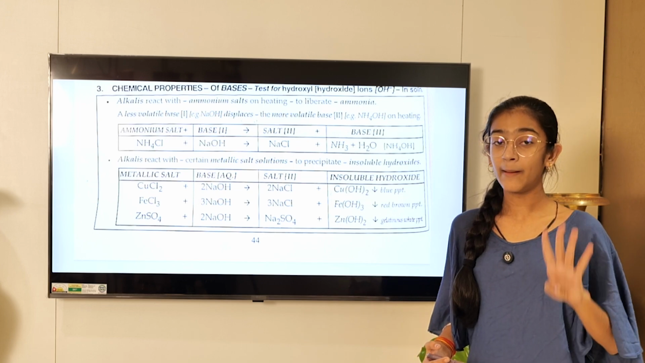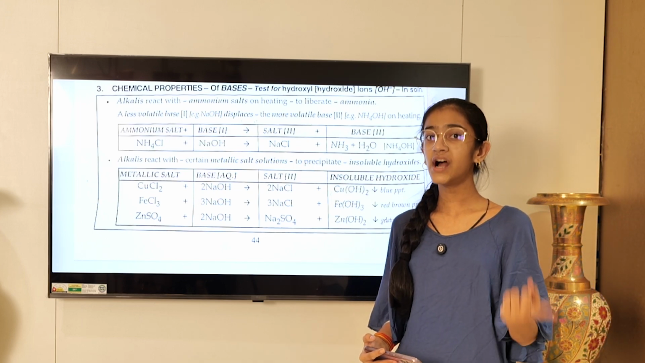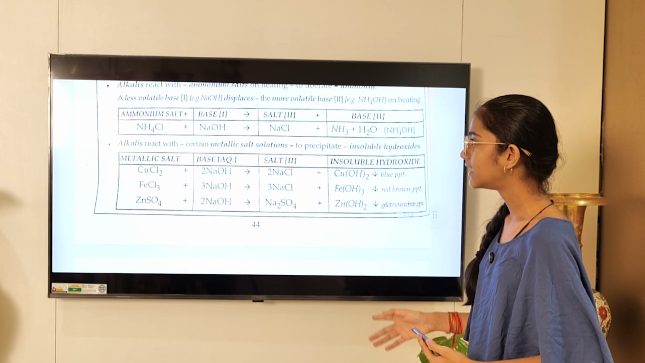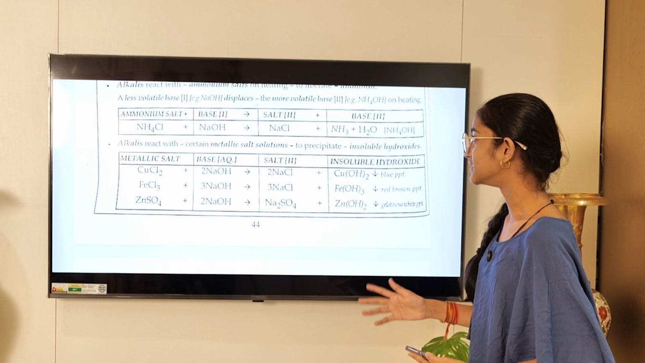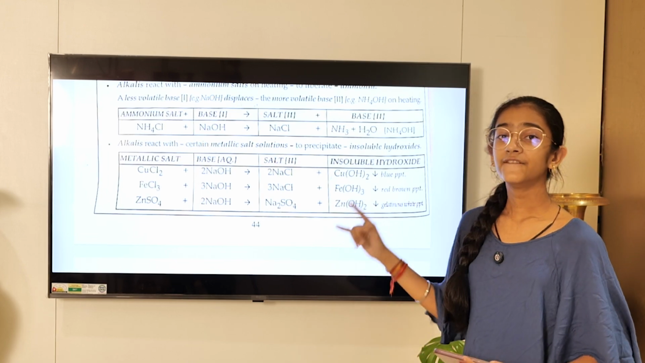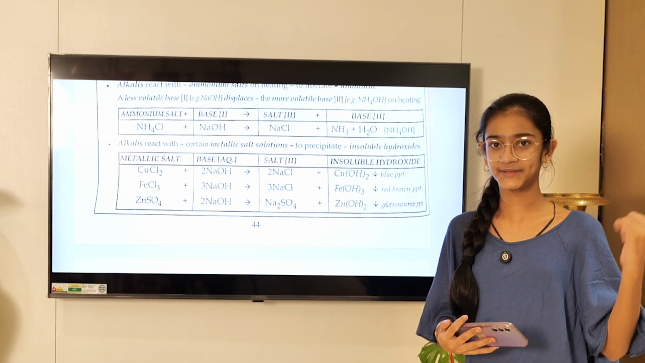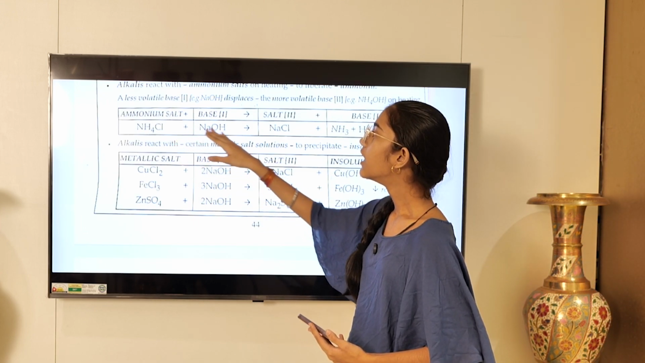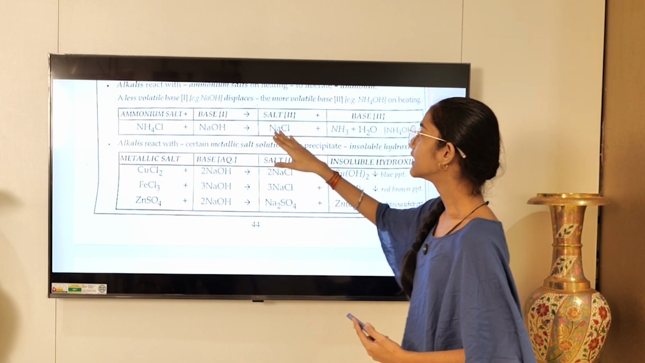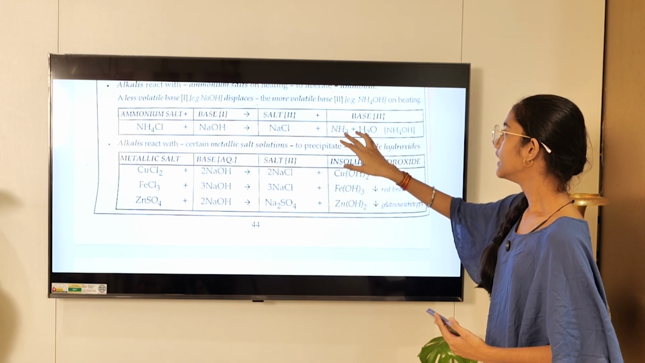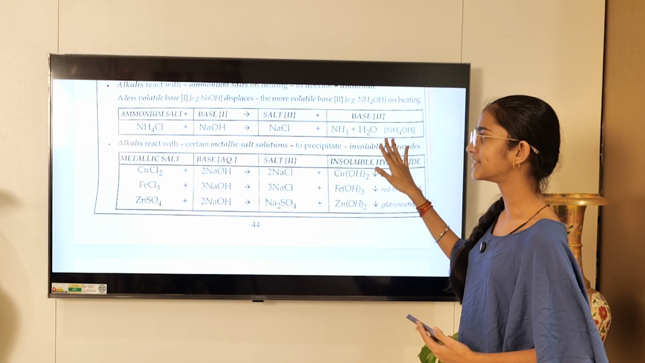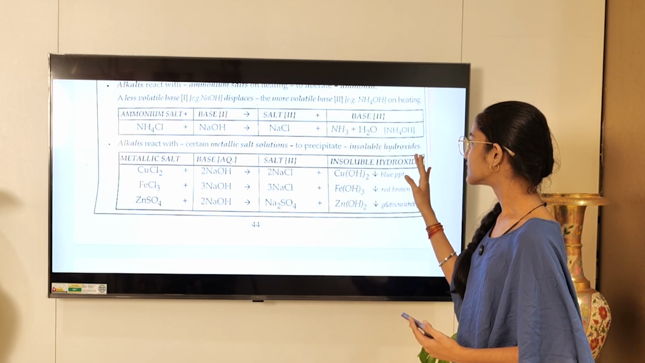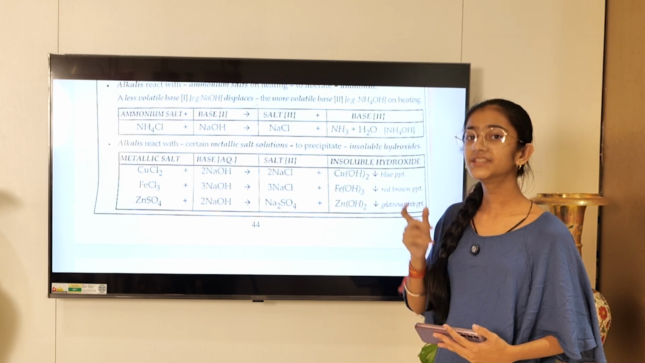Remember, I had told you ammonium is NH4, ammonia is NH3. A less volatile base, example NaOH, displaces a more volatile base. We had learned a similar thing in the acids part. Ammonium salt reacted with a base gives salt and base. Here there are two products formed in this reaction. One is ammonia, which we know is going to be produced, and the second is H2O, that is water.